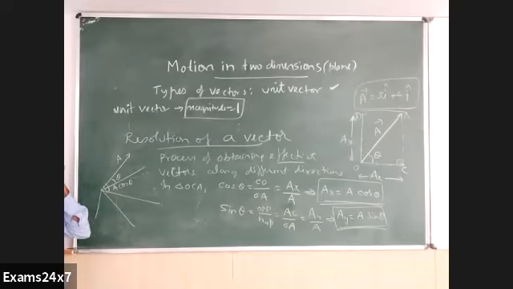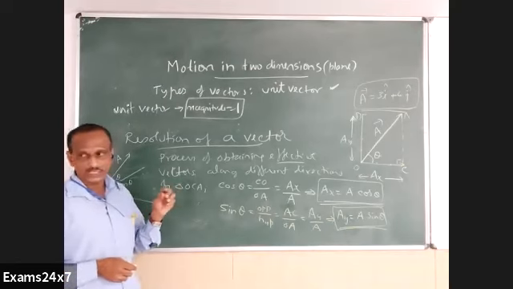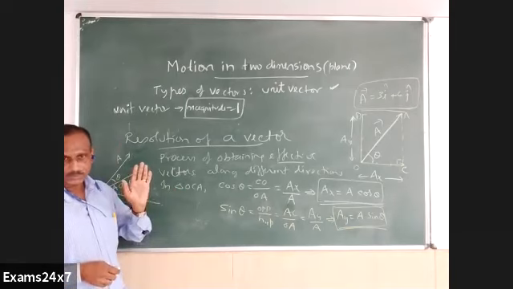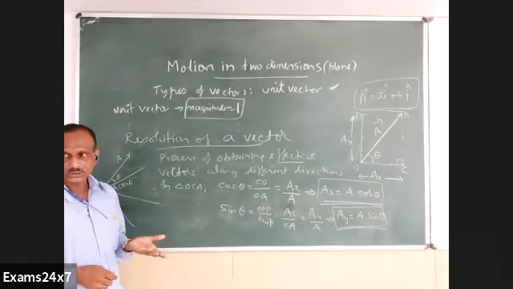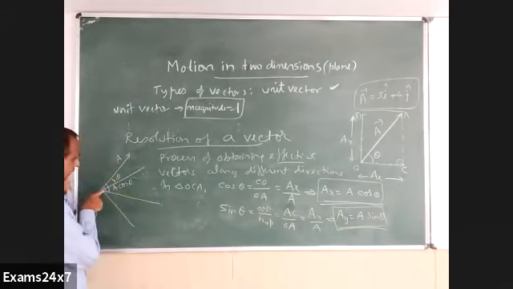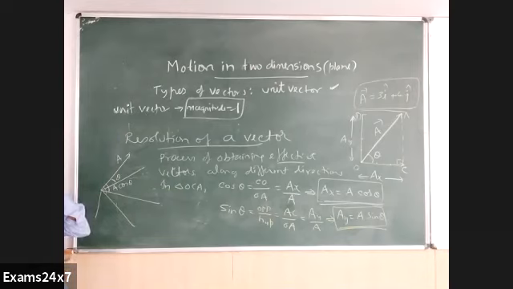But components are not there along the direction where cos 90 or cos 270 comes, because cos 90 is equal to 0. So when a given direction is perpendicular to the vector, there we don't have a component. Perpendicular to a vector, we don't have a component.